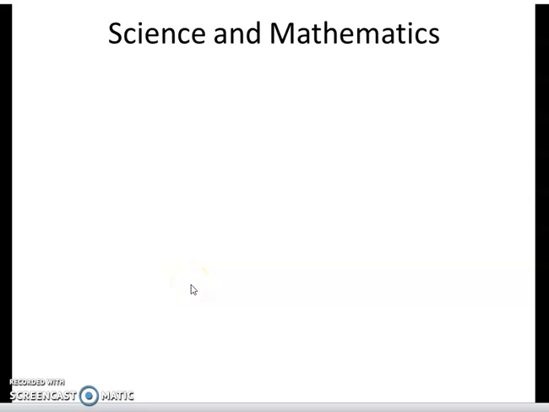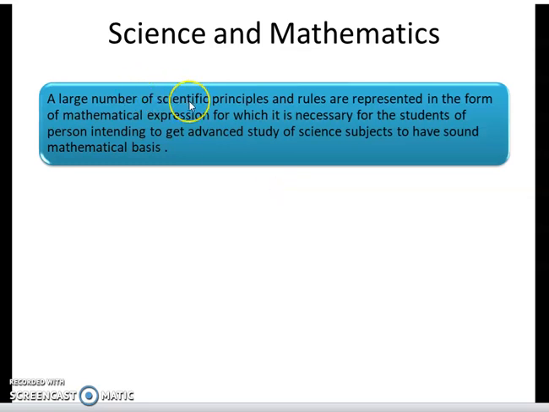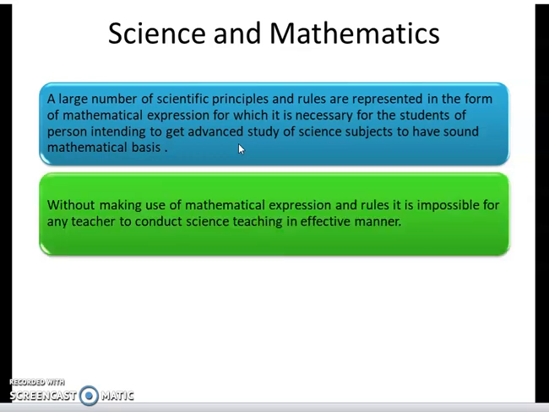Hello everyone. In continuation with the previous lecture, today we will discuss how science and mathematics are related to each other. A large number of scientific principles and rules are represented in the form of mathematical expressions, for which it is necessary for a person intending to pursue advanced study of science subjects to have a sound mathematical basis. So we can see that most scientific principles are expressed in a mathematical form, which makes it easier for students to understand the link between those forms and the principle behind them.